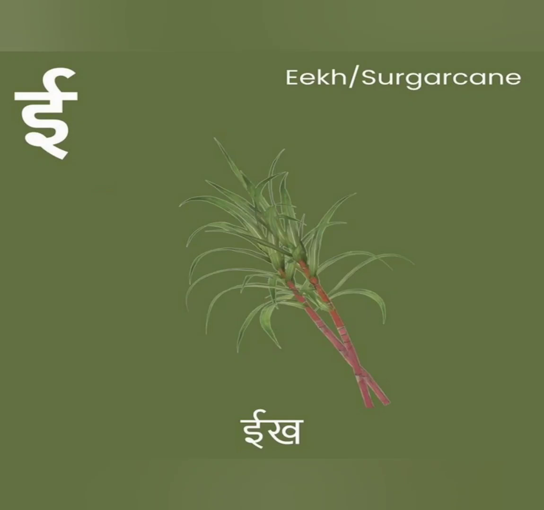So, Ee se eek. And when you write Ee, you just make this little top curve moon on top. It looks similar to E, but this is the way Ee is written. So, there is a difference between the two letters E and Ee in the sound and also in the way they are written. Let's go further.